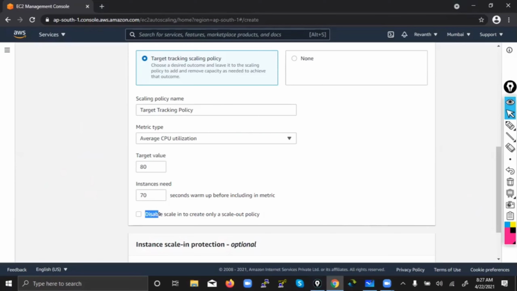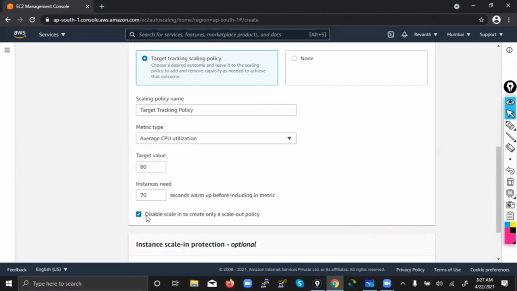If you study this, you'll understand this automatically. Disable scaling means you are disabling the reduction of instances. Why? Because you want to do the reduction manually. You don't want auto scaling to do the reduction automatically.